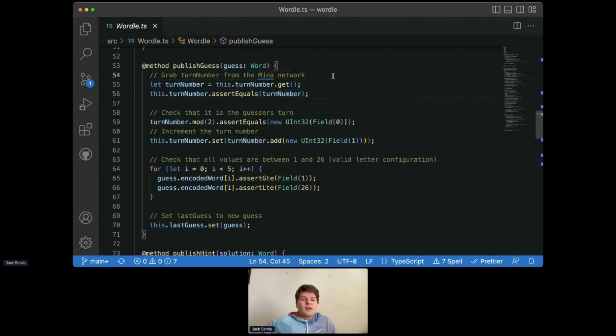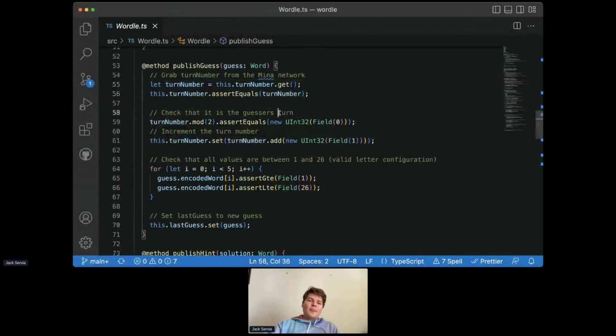And so this is important because what if somebody grabbed a turn number, created a zero knowledge proof and a transaction, and then waited 5 hours and sent it later, and by that time the turn number had changed? Well, we need this assert equals in order to communicate that we want the transaction to only be valid if the turn number that we ran it with is the turn number